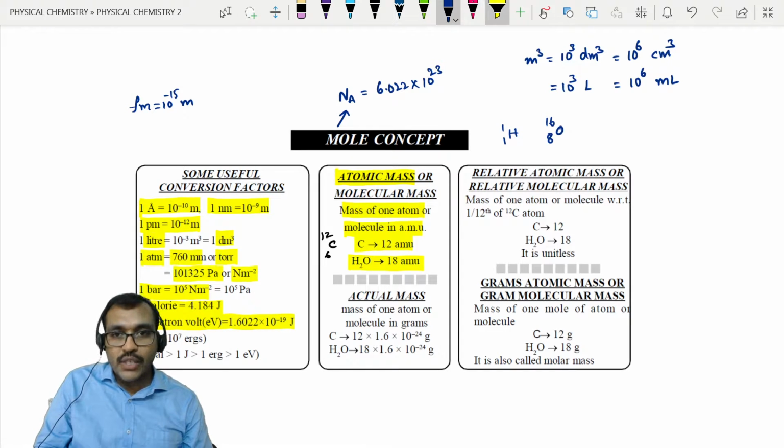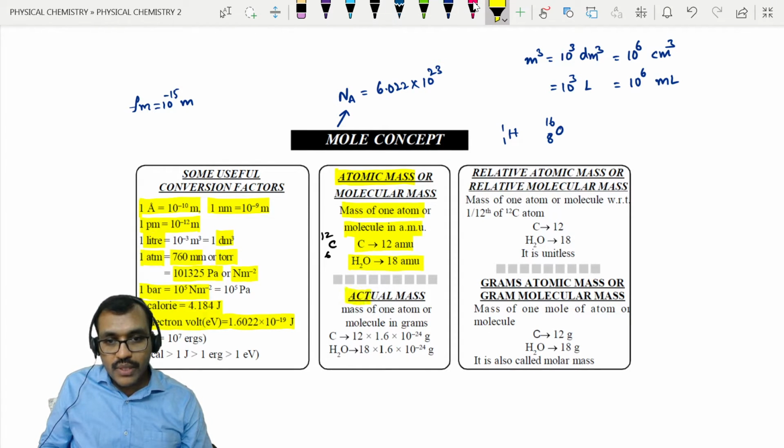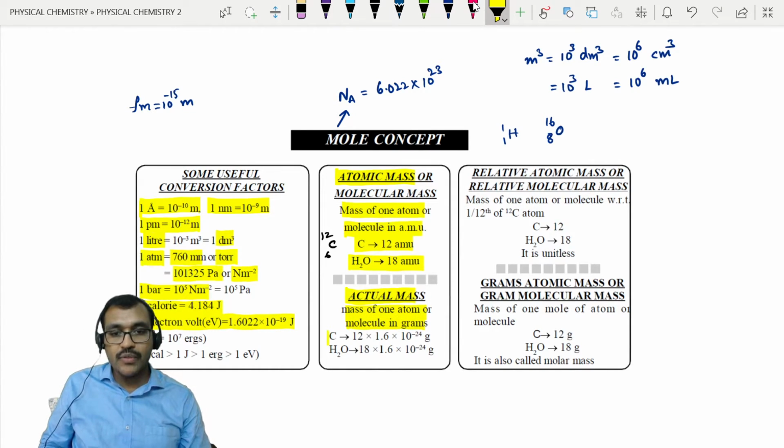Right? So actual mass means the mass of one atom or one molecule, which has to be expressed in grams. For example, if you take carbon, it is equal to 12 into 1.66 into 10 power minus 24 grams. Water is 18 into 1.66 into 10 power minus 24 grams.